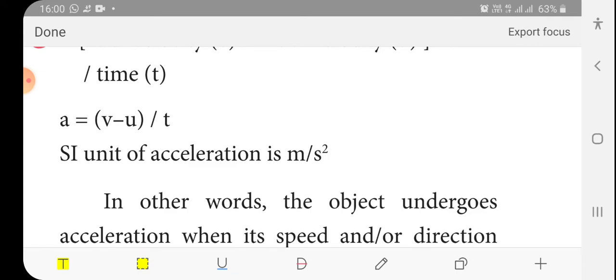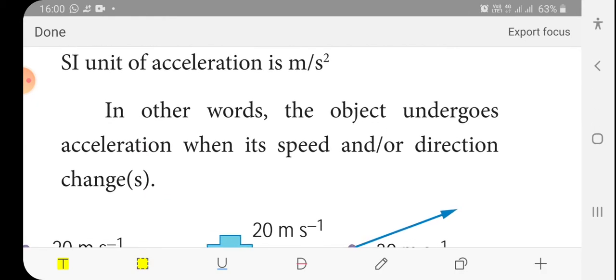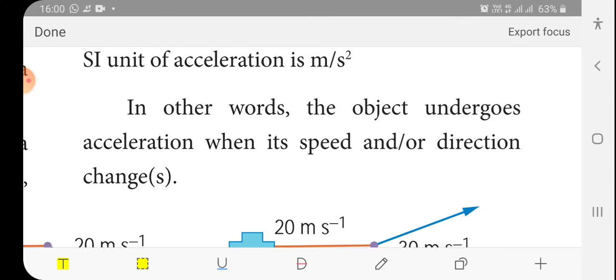In other words, an object undergoes acceleration when its speed and or direction changes. You can say a body is in acceleration only when the speed is changing. By accelerating the bike, the speed changes. When you are riding a bike, you are giving an acceleration to increase or decrease the speed. So change in speed is called acceleration.